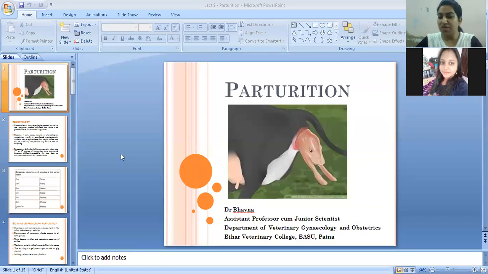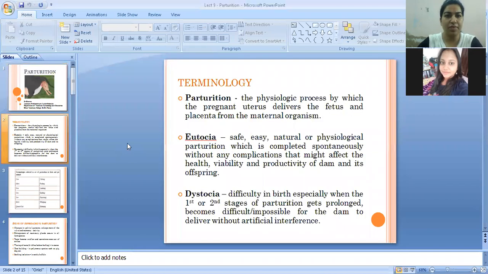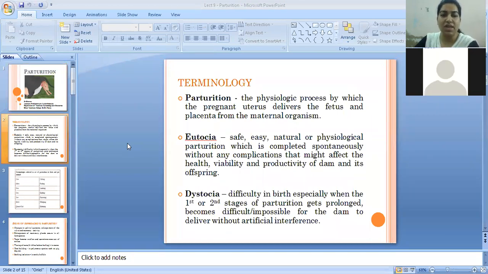So, good afternoon, students. The topic for today is parturition in case of farm animals, or you can say pet animals as well. So, let's start with the terminology. So, the term is parturition.